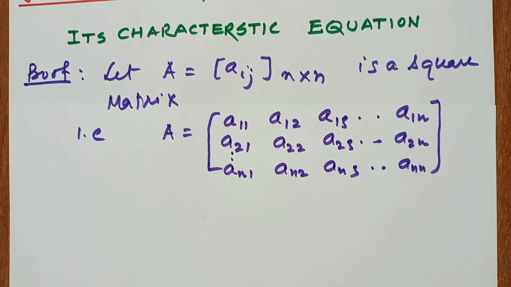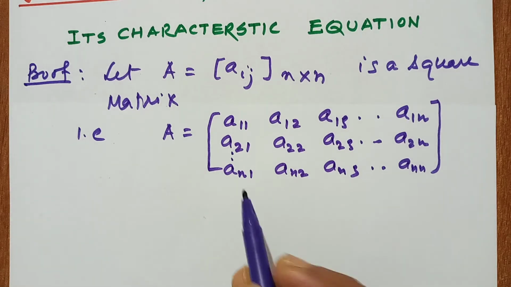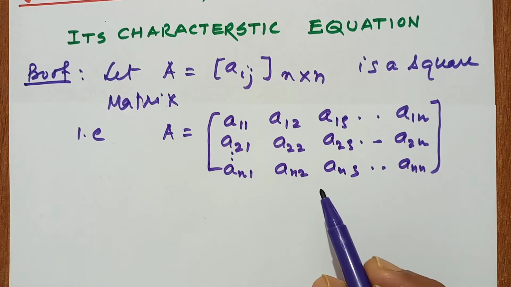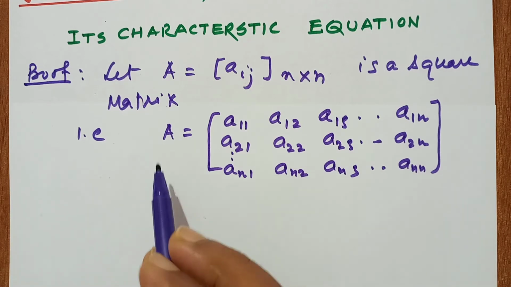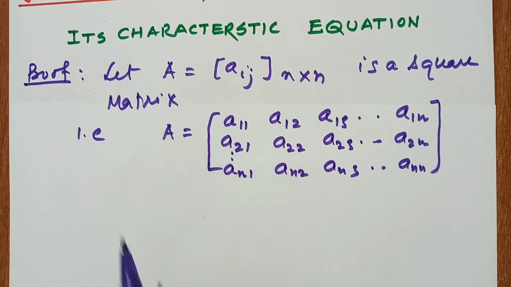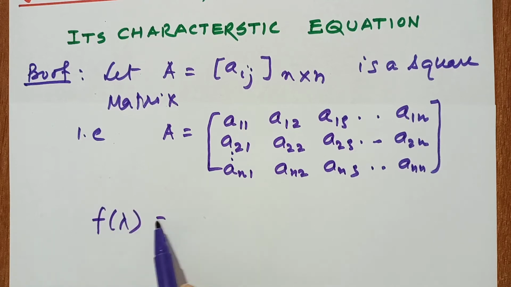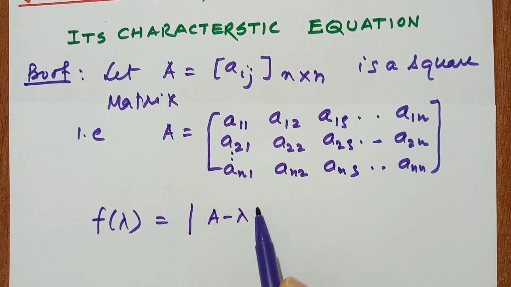Now, as in the earlier lecture, what is the characteristic polynomial? Suppose f of lambda equals the determinant of A minus lambda I. This is called the characteristic polynomial.